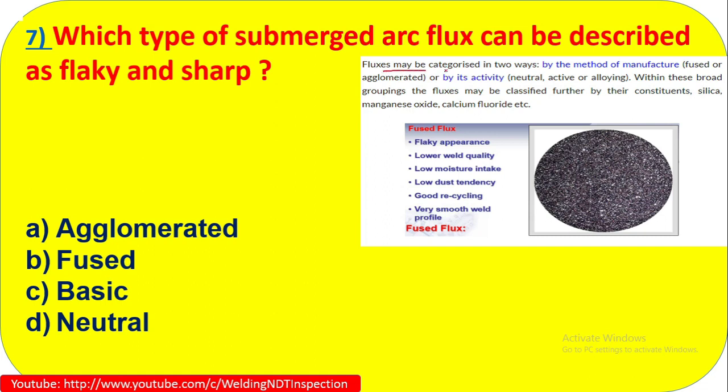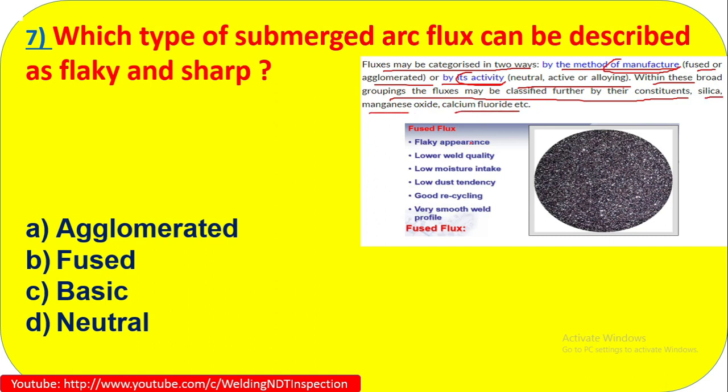Explanation. Fluxes may be categorized in two ways, by the method of manufacture or by its activity. So fluxes we can categorize in two ways. One is the method of manufacture, another is by its activity. Manufacture means fused or agglomerated, and activity means neutral, active, alloys. Within this broad grouping, these fluxes may be classified further by their constituents: silica, magnesium oxide, calcium oxide.